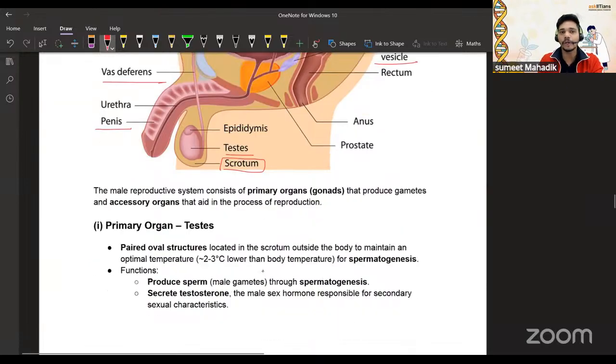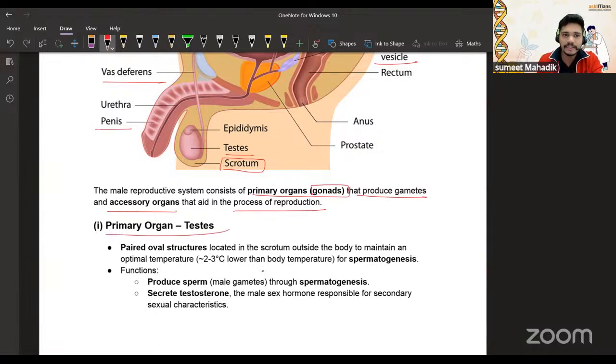The male reproductive system consists of the primary organs, the gonads. They produce the gametes, and the accessory organs aid the process of reproduction. So ultimately sperm has to be produced, but to maintain spermatogenesis there are other organs, or what we can say, the other accessory organs, that are also helpful.